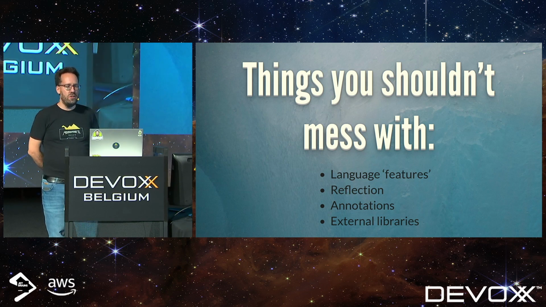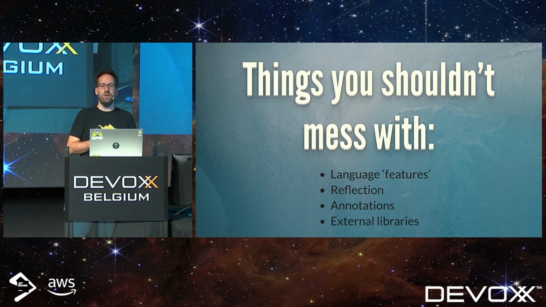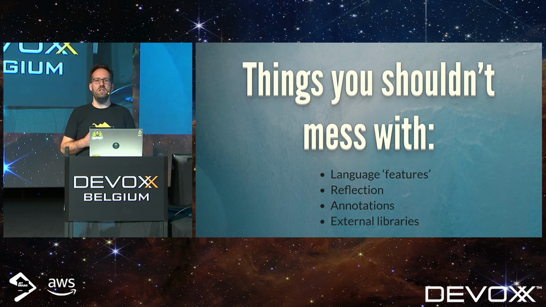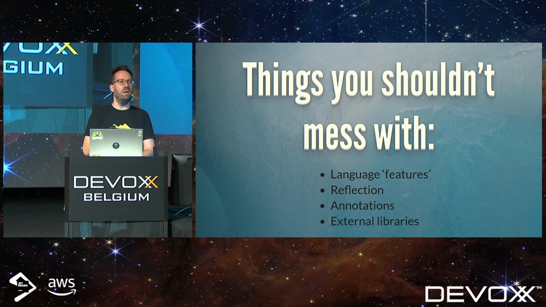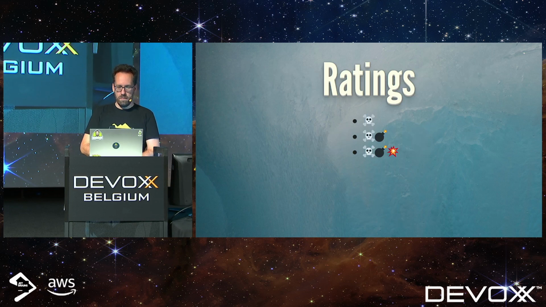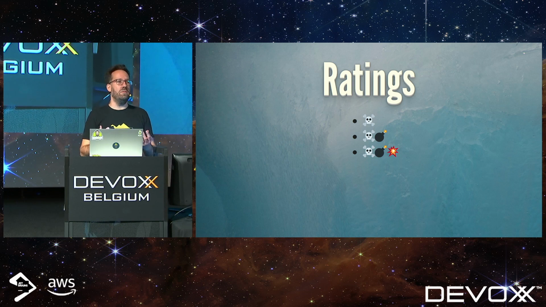Here are a bunch of things that you should definitely not be messing with. I'm going to show them to you anyway, but we're going to look at some of the Java language features. We're going to look at reflection, annotations, and then a couple of well-known third-party libraries that most projects have on their class path anyway. Every hack that I present, I'm going to give a rating of 1 to 3 emoji. So 1 is the least evil, and 3 you should definitely run away from.